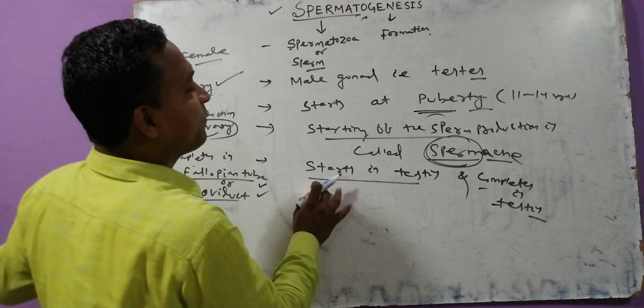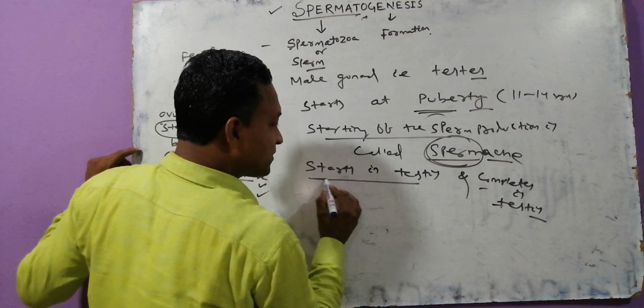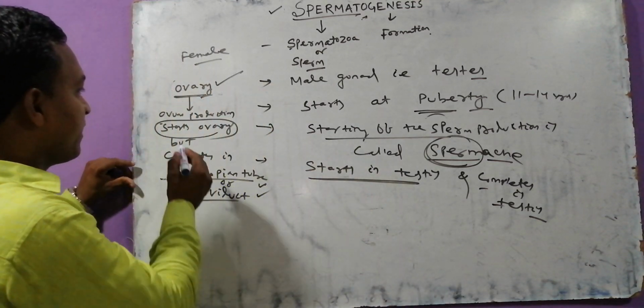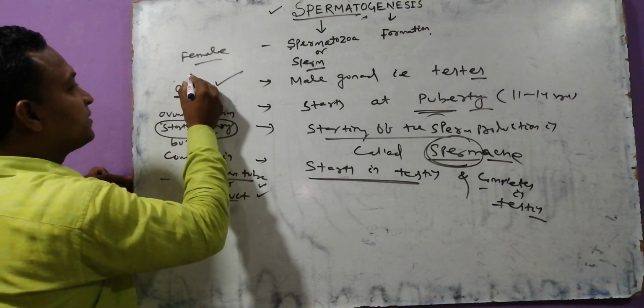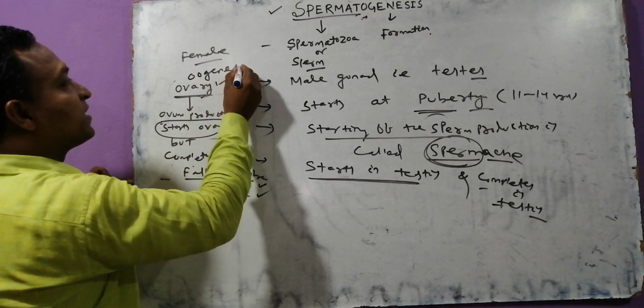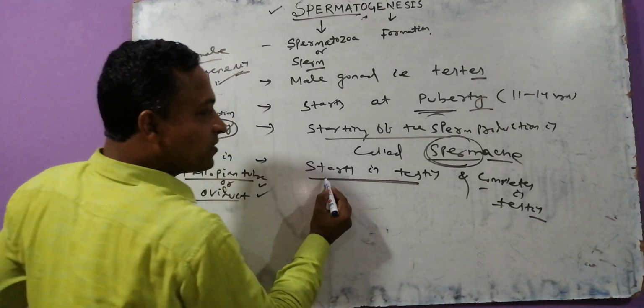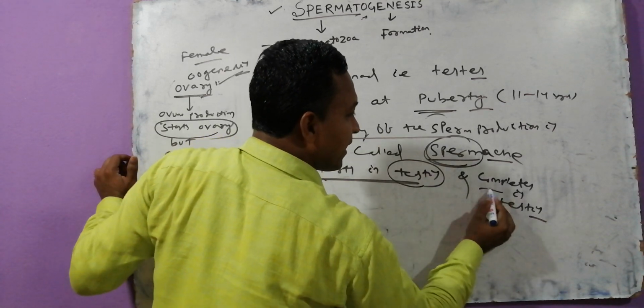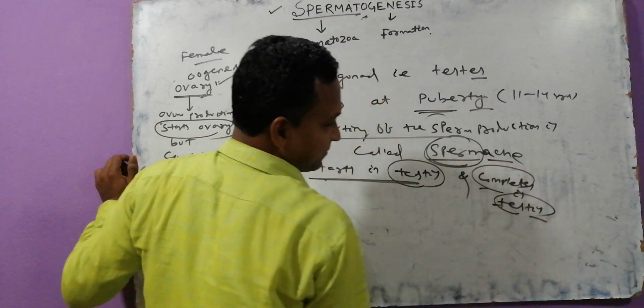But try to focus, I am talking about the case of spermatogenesis. Ovum production, meaning which one? Oogenesis. In the case of oogenesis, you can find this. But in spermatogenesis, it starts in the testis and completes in the testis.